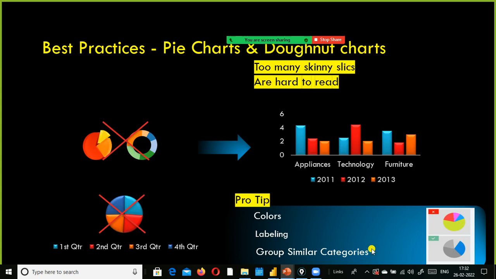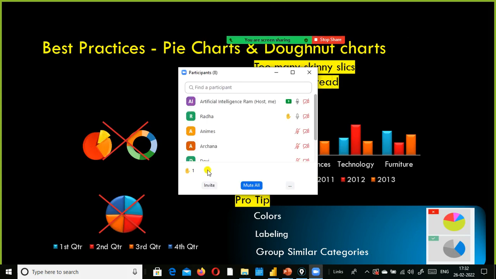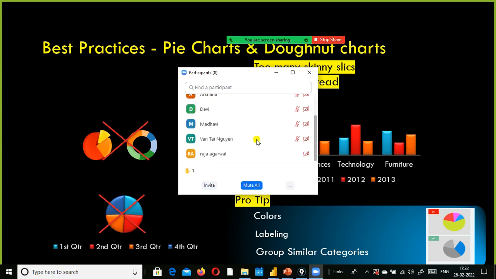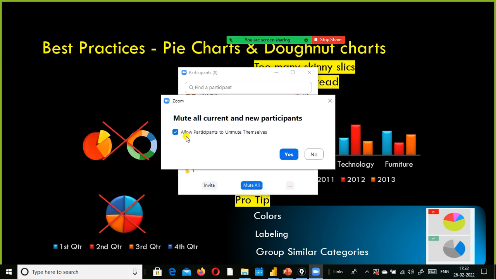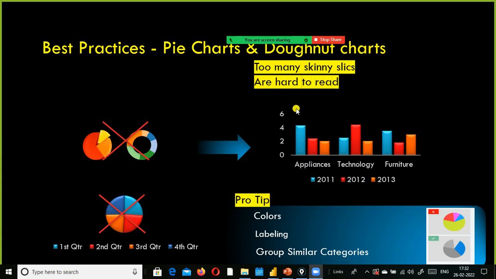Okay, so what do I mean by group similar categories? For example, I have three wedges here, and I have the rest of the groups. I could see less data in them, hence they look so skinny. So what I do in that kind of situation is simply group them into a common category, others. You can specify it as an others category. That way you can make sure that you are overcoming these kinds of issues.